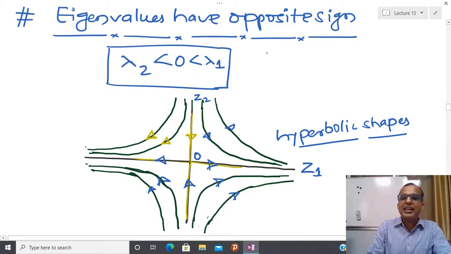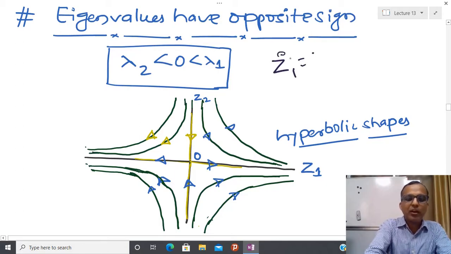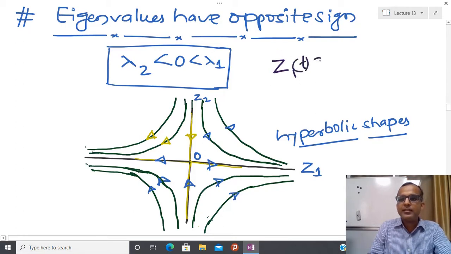You already know the solution: z1(t) is z10 e to the power lambda 1 t, and z2(t) is z20 e to the power lambda 2 t.